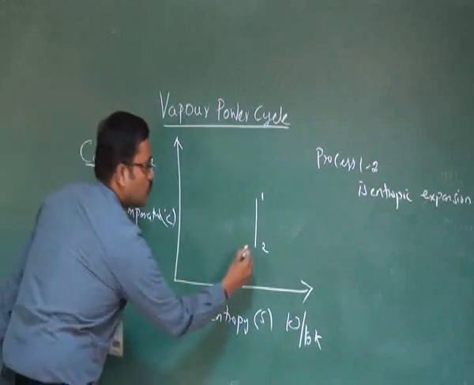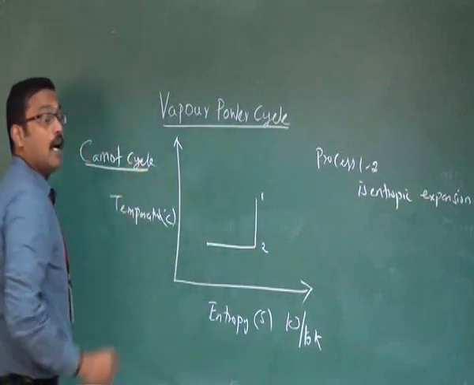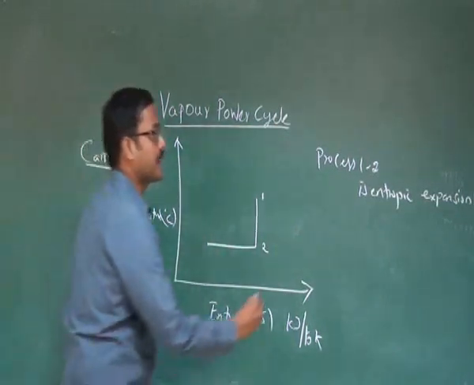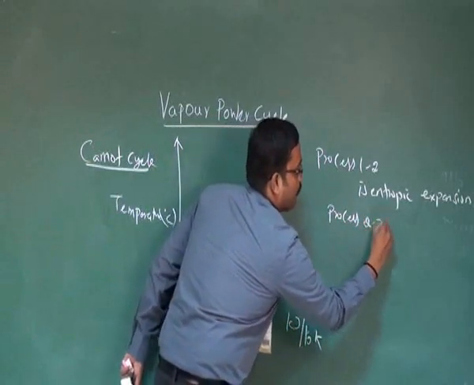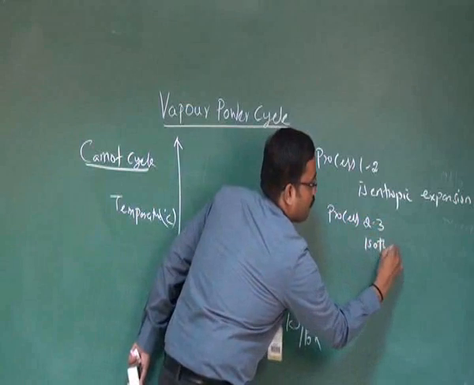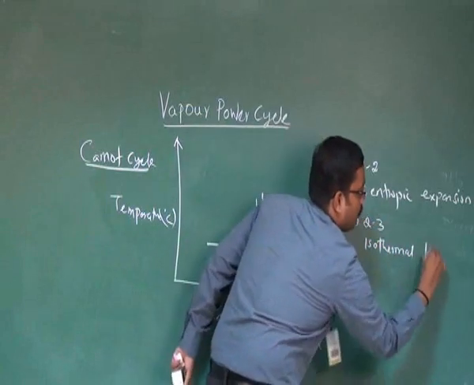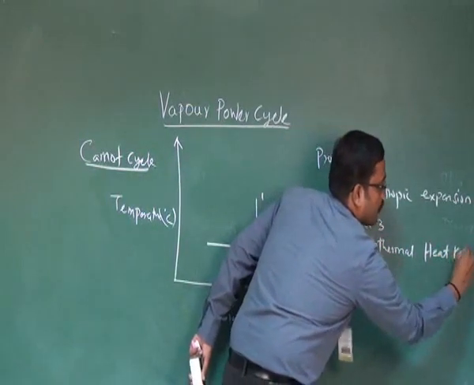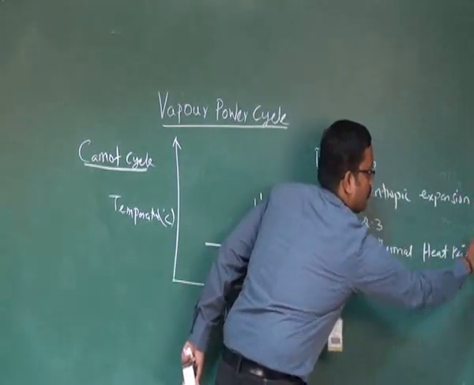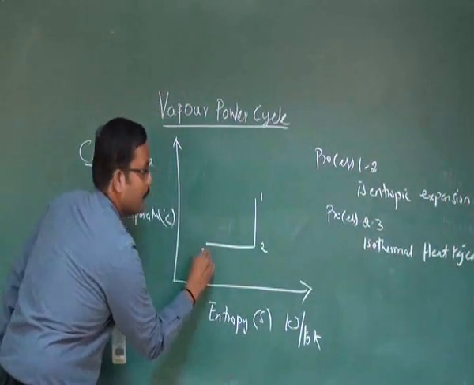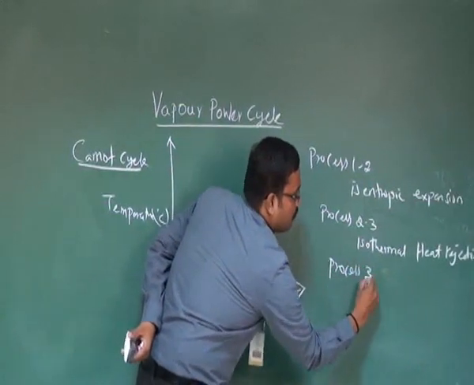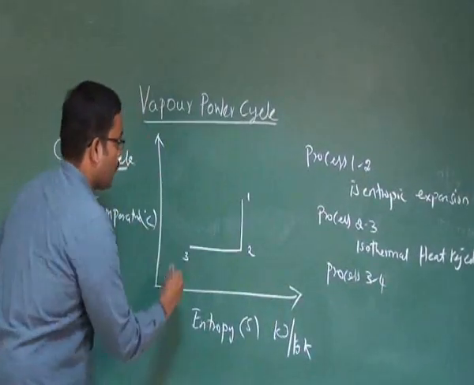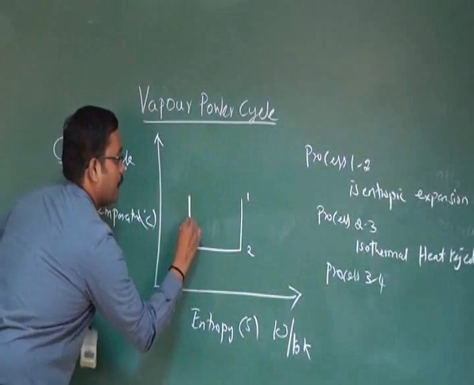Then process 2 to 3, isothermal heat rejection. This 2 to 3. Then process 3 to 4 again, isentropic compression.